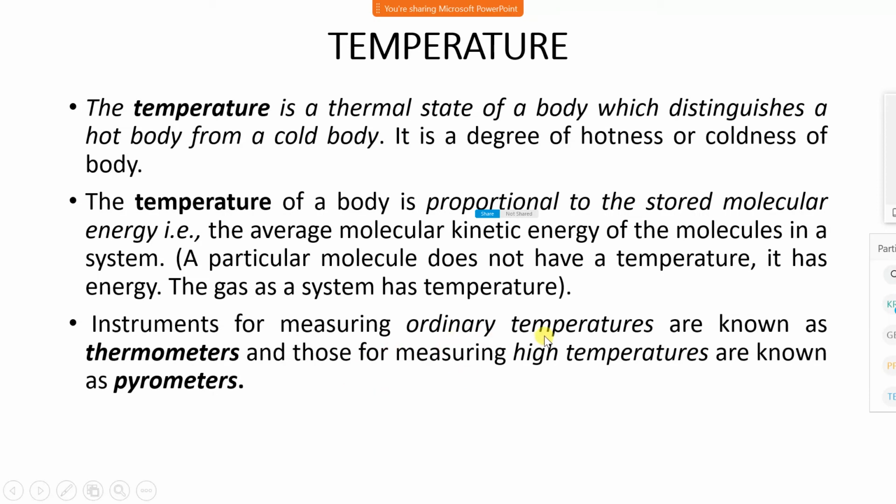Instruments for measuring the ordinary temperature are known as thermometers, and those that measure very high temperature are known as pyrometers. To measure normal temperature, up to 100-150 degrees Celsius, we normally use a thermometer, but to measure very high temperature we have to use a pyrometer or a laser thermometer.